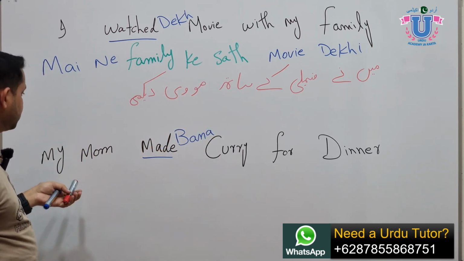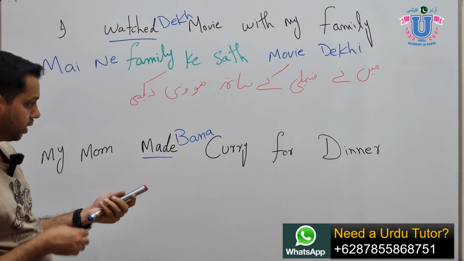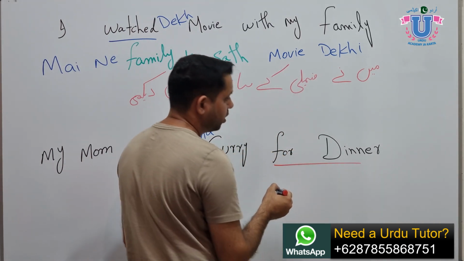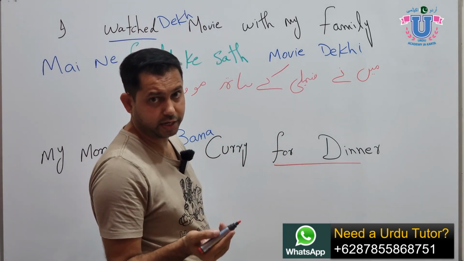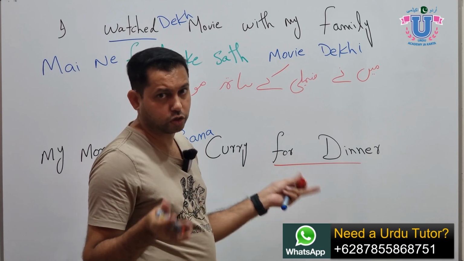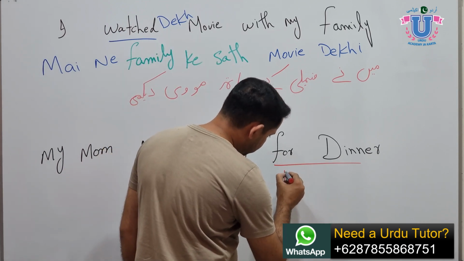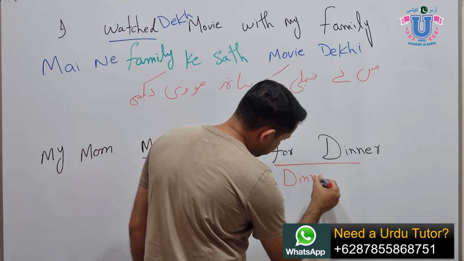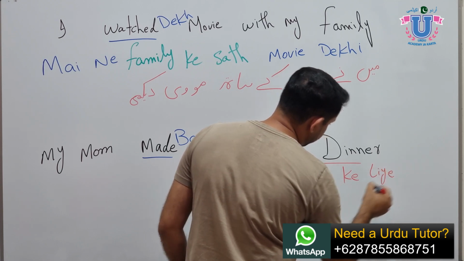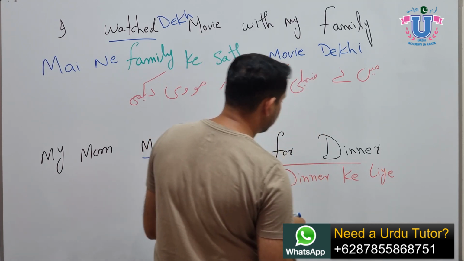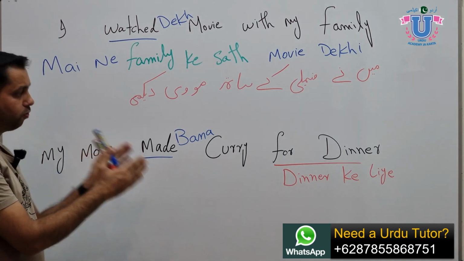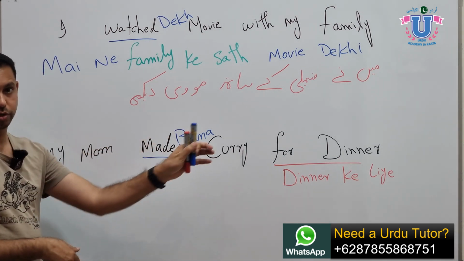Now how about this sentence? My mom made curry for dinner. I can help you with how to say for dinner, okay? When you say for dinner, you can say dinner के लिए and खाने के लिए and रात के खाने के लिए, okay? To make it easy, we can just say dinner के लिए and it's common, okay? So dinner के लिए, ठीक है? Dinner के लिए means for dinner. So how do you say my mom made curry for dinner? You will say my mom for dinner made the curry. The made curry goes to the end, okay?